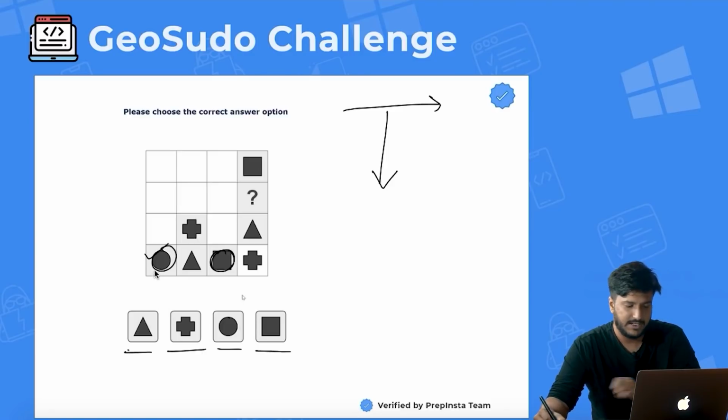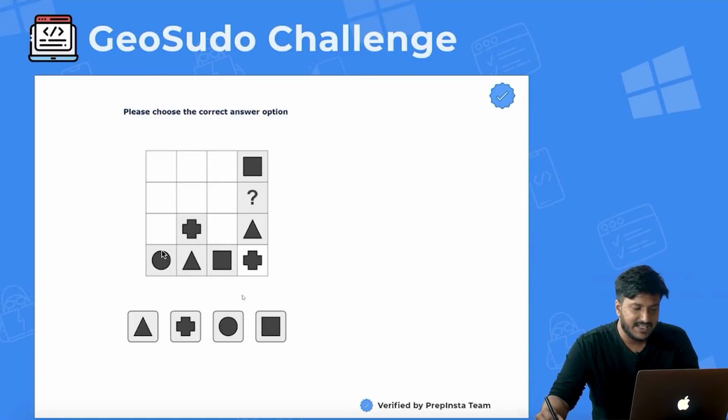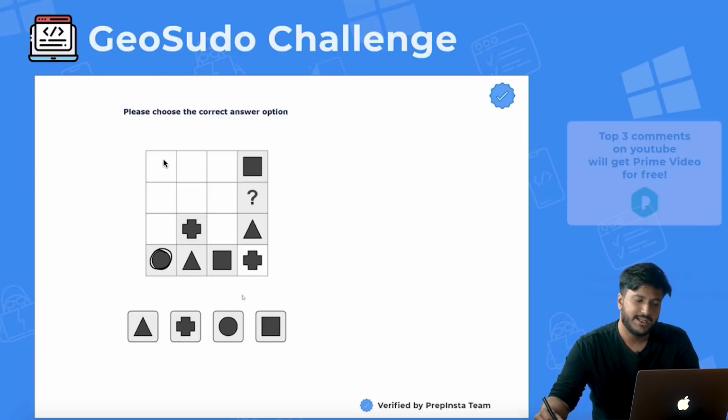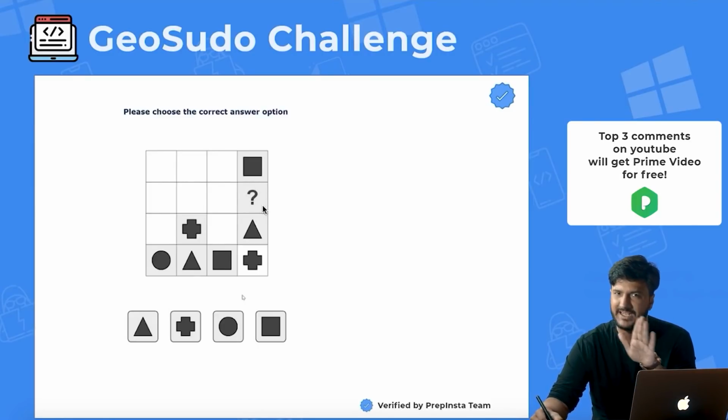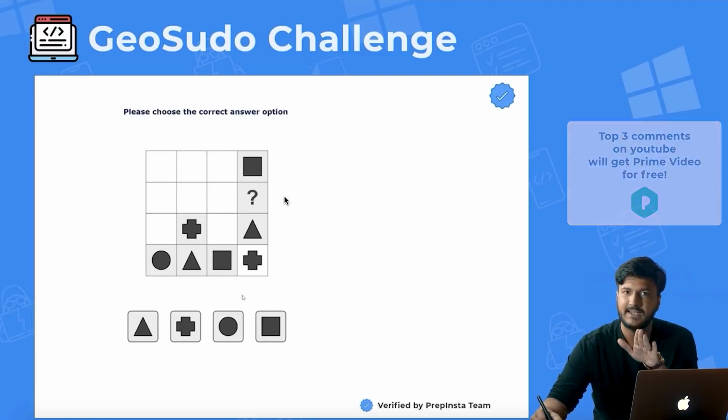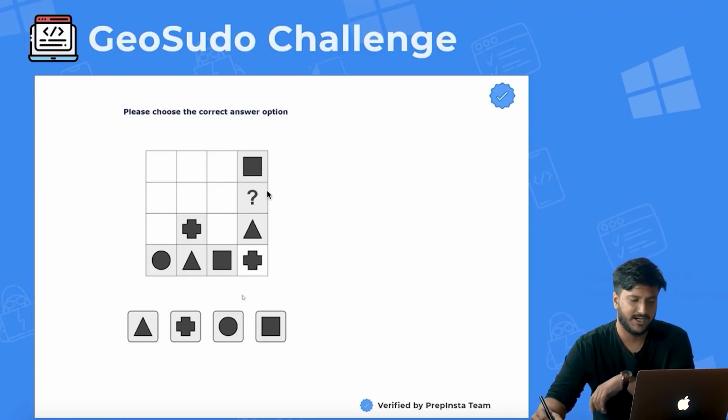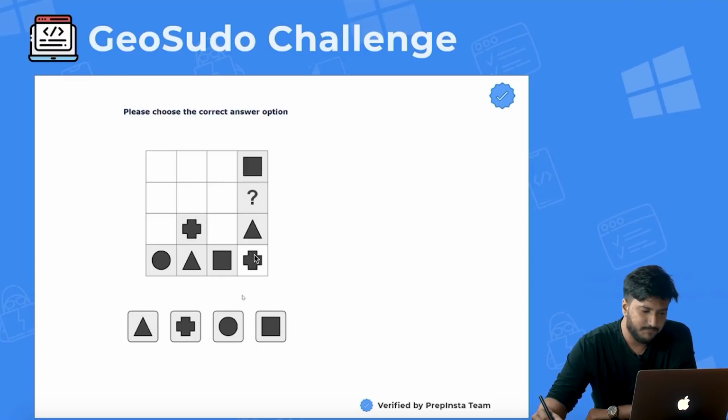And if circle has come here, it cannot come in this particular row either. So if you are supposed to predict the question mark here, this is level 1, very basic. I've made sure I take the easiest and simplest one. You have plus, triangle, and rectangle, but you do not have circle here, so it will be circle here.